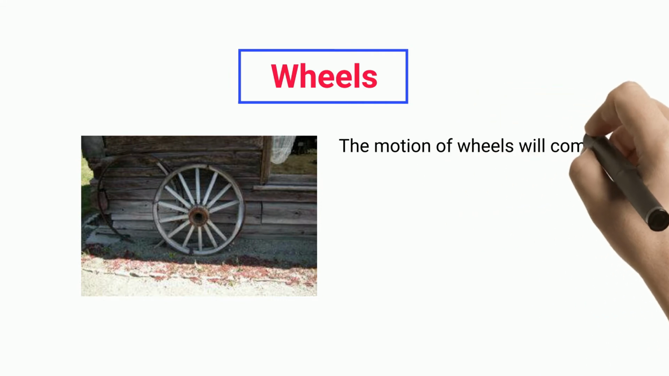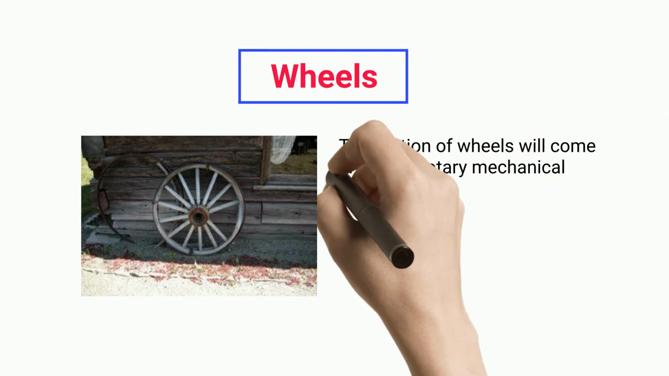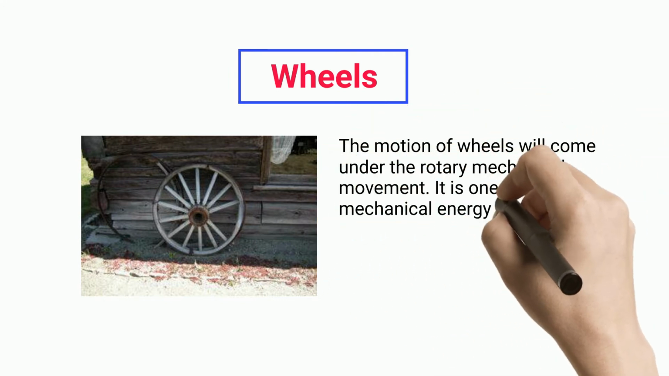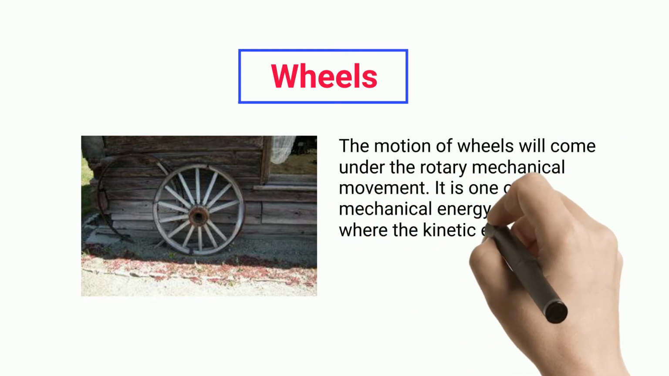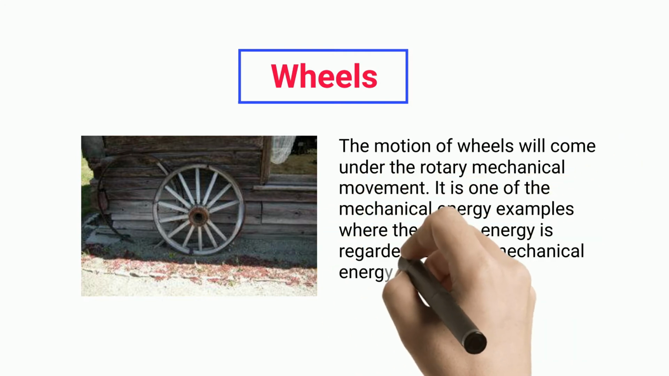Wheels. The motion of wheels will come under the rotary mechanical movement. It is one of the mechanical energy examples where the kinetic energy is regarded to be the mechanical energy in this case.